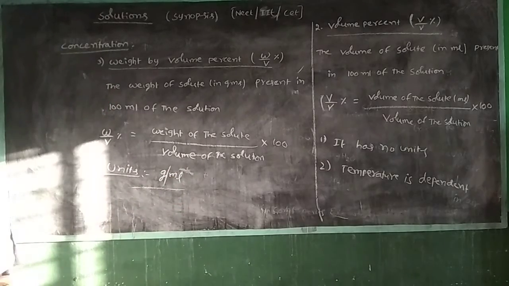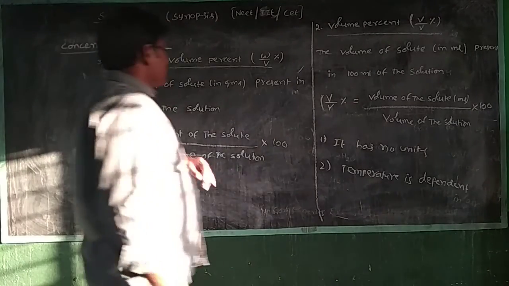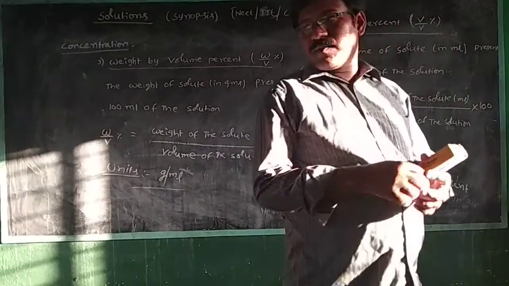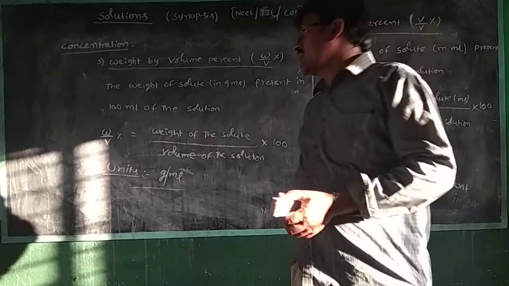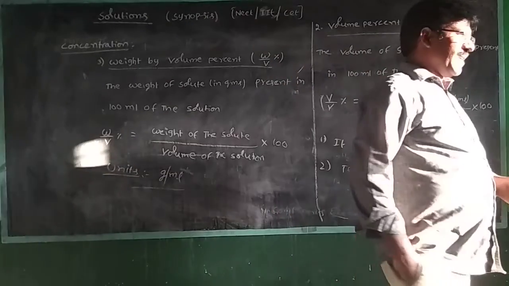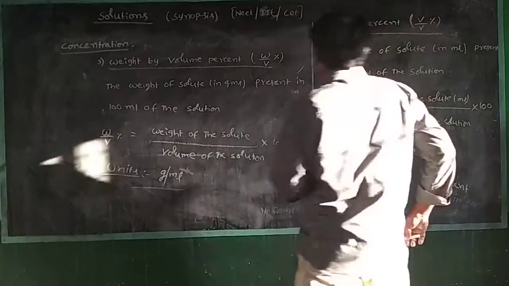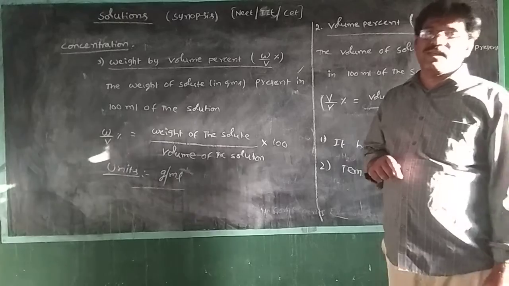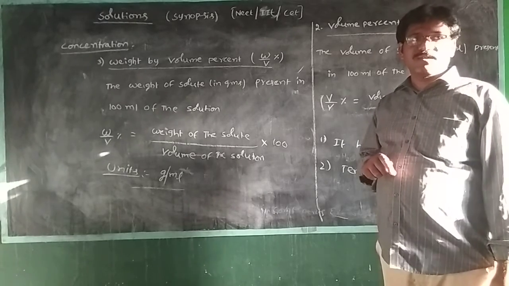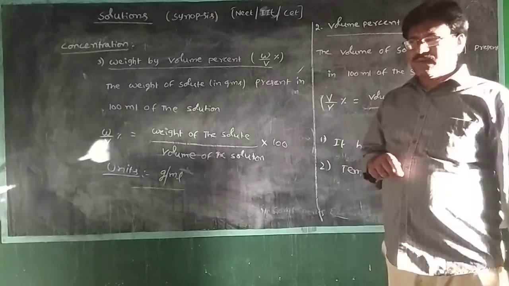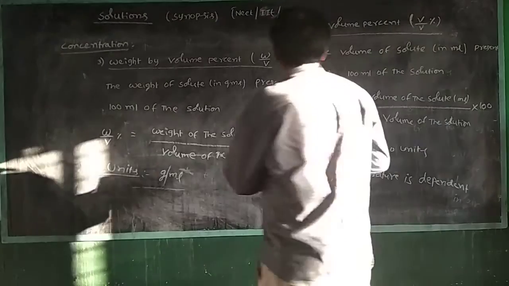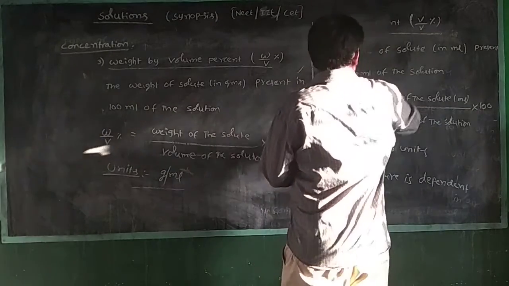Okay, another point is parts per million. Parts per million means the number of parts of the solute present in 10 power 6 parts of the solution. That means parts per million.